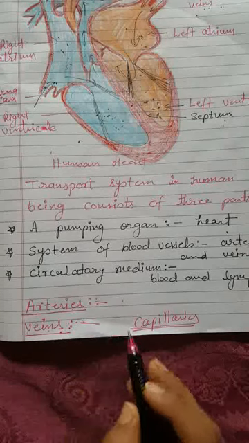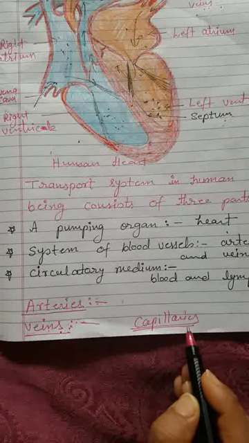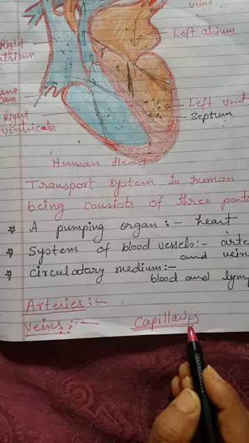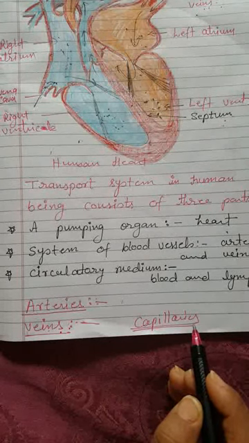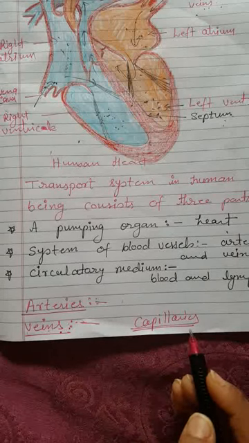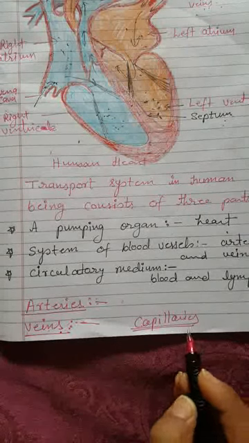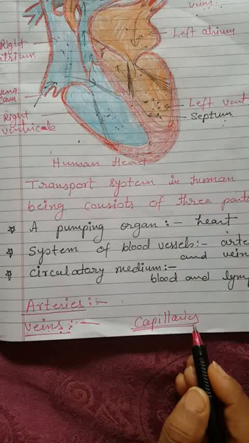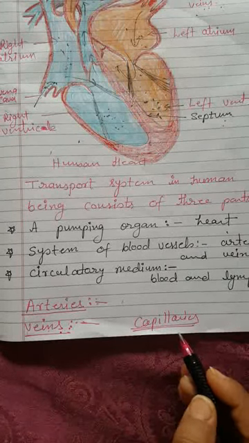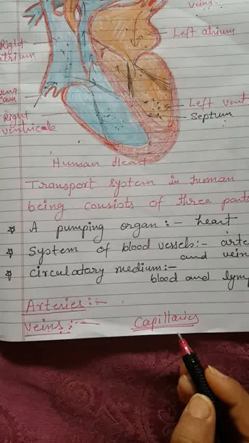So capillaries are the smallest blood vessels, which have a one cell thick wall. All of you know one cell is so small. So these capillaries are the smallest blood vessels which are connected at the cellular level.